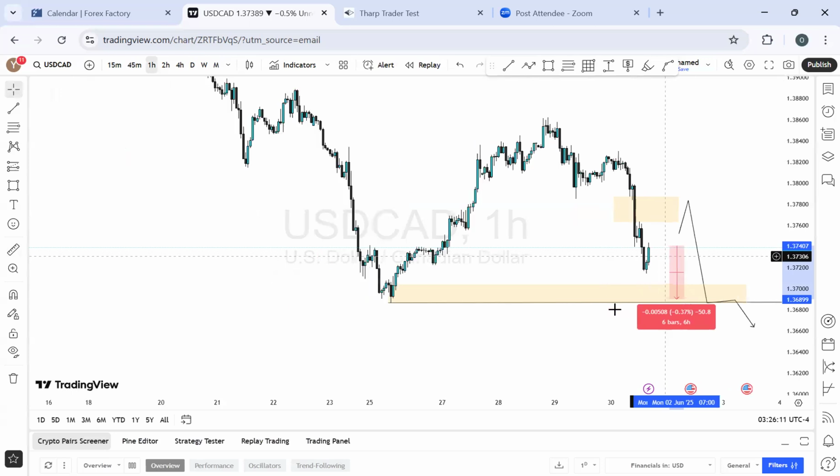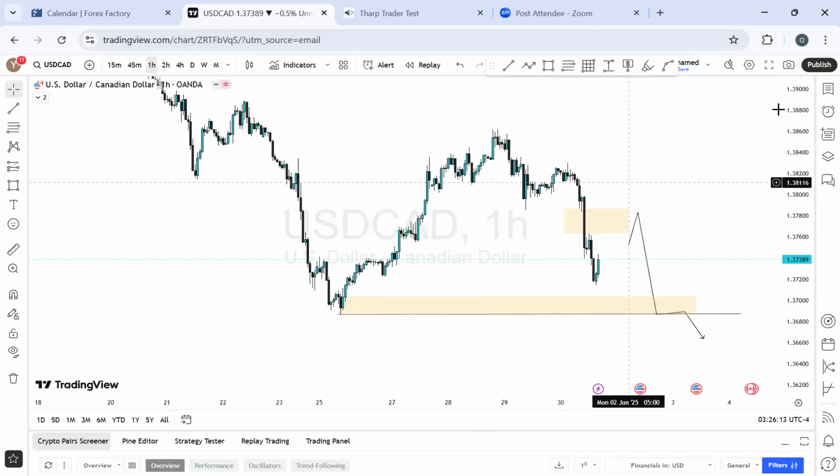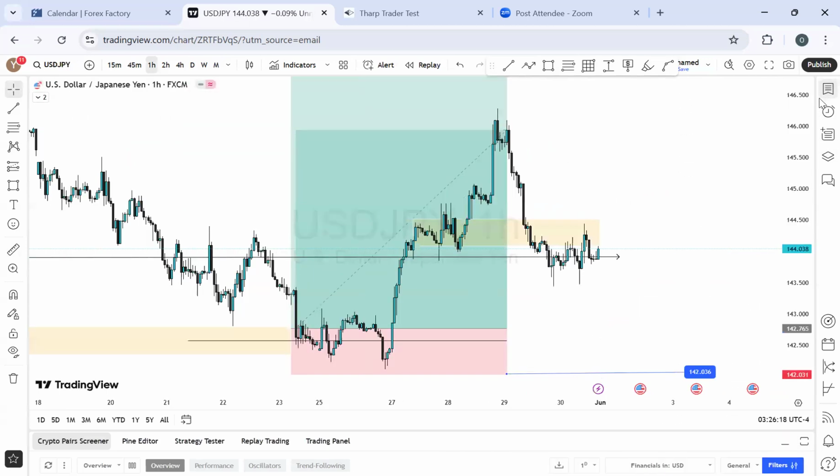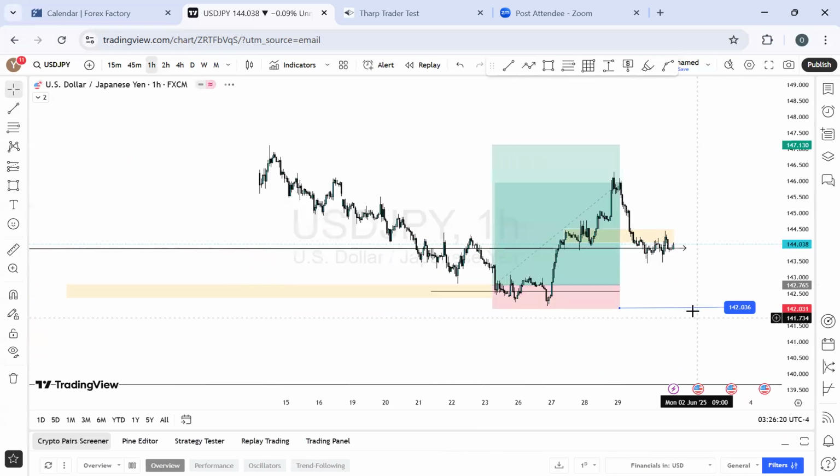When it does, we can spot a buy opportunity from there. Okay, that is also a fantastic one on USD CAD. So let's see what we have on USDJPY. Oh, USDJPY, it pushes well for us.